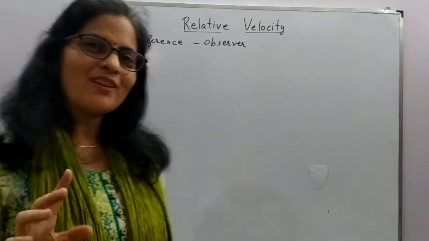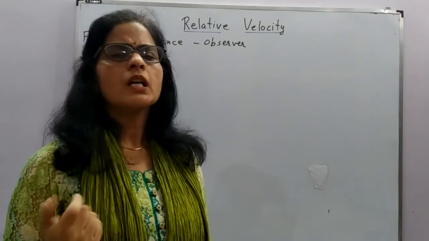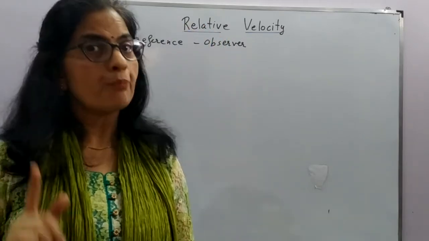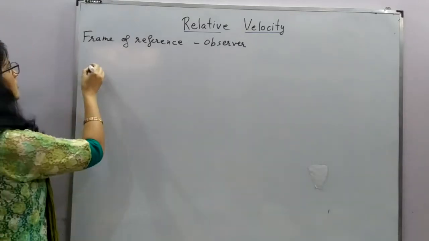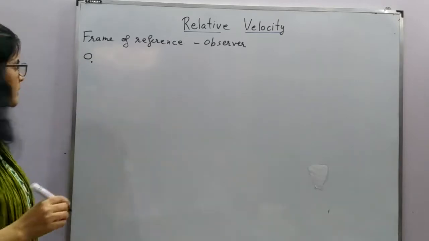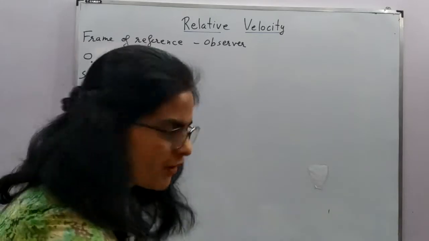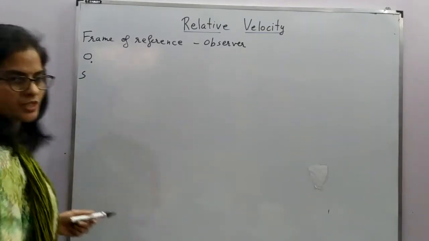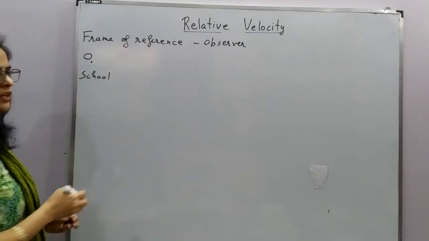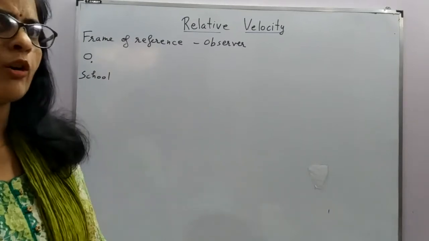Now let's take an example when your buses start from your school, right? We can consider the initial position as the reference point, and that point is your school, suppose. That is your reference point, which we consider as origin, and for your familiarity we are using this origin as your school, right? Your buses start from your school, and they start moving along a straight line.